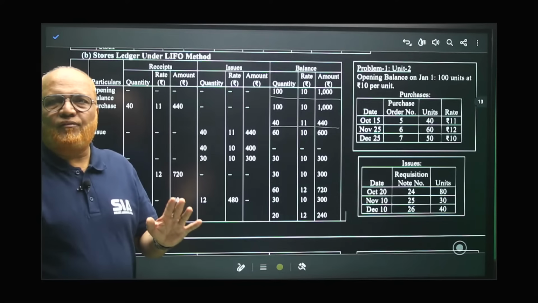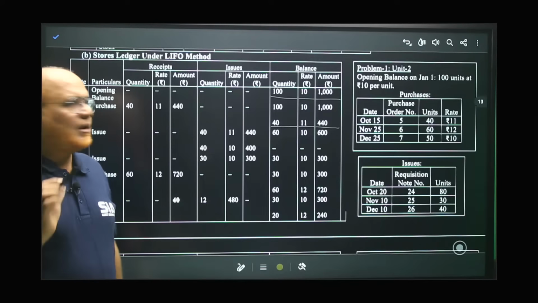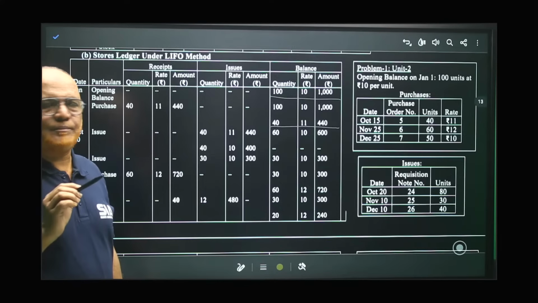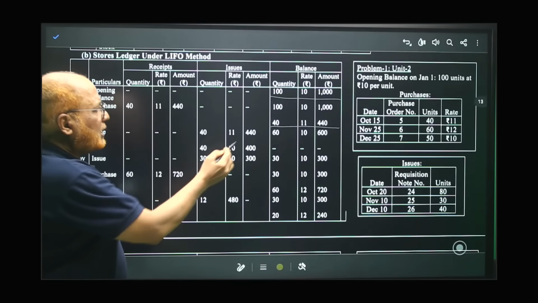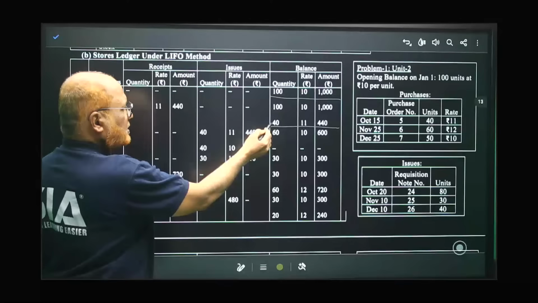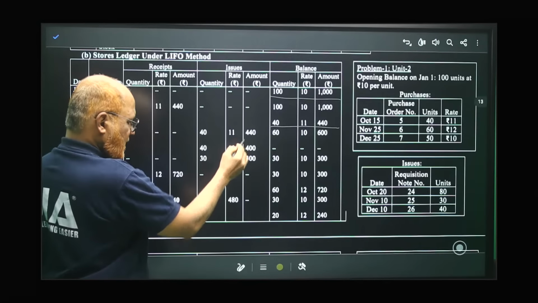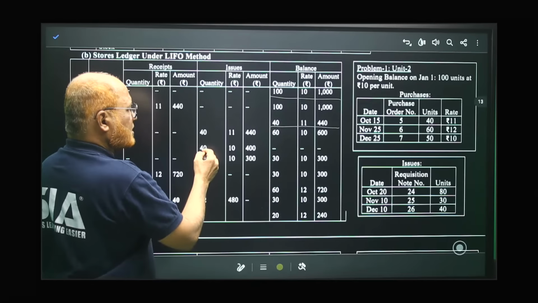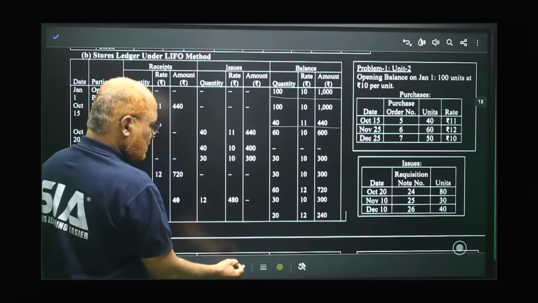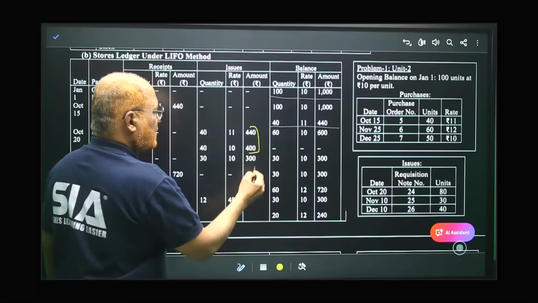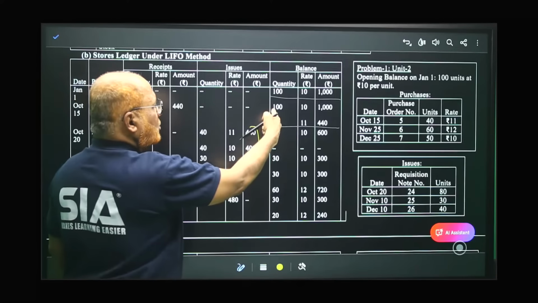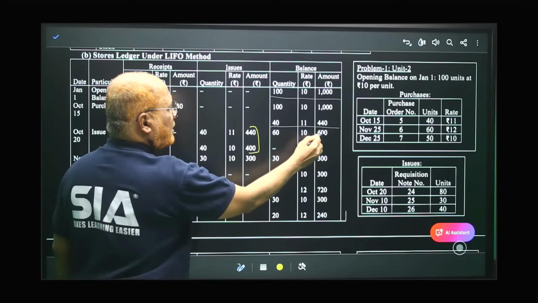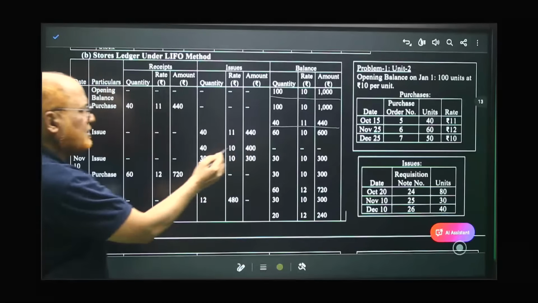Now we are following the last in first out method. The last lot was of 40 units, so these 40 units at 11 rupees, 440, we have issued. Out of the 100, 40 units are issued at 10. So these two are the issues. Out of the 100, 40 units are issued, so 60 units are remaining: 60 units, 10 rupees, 600.